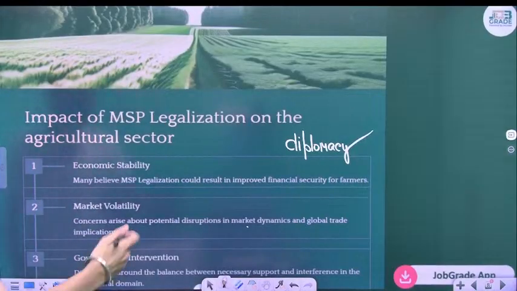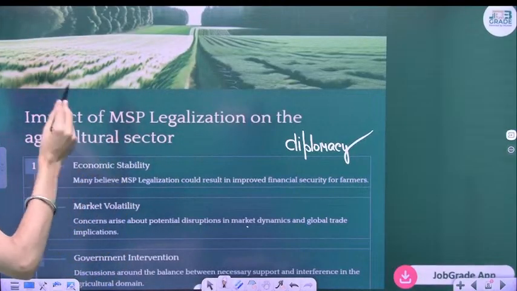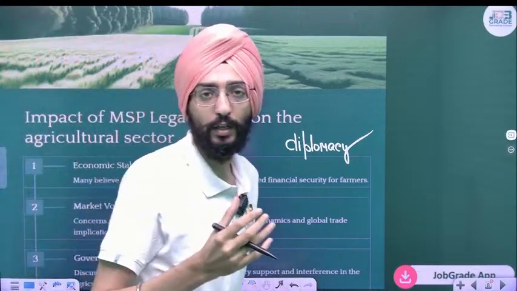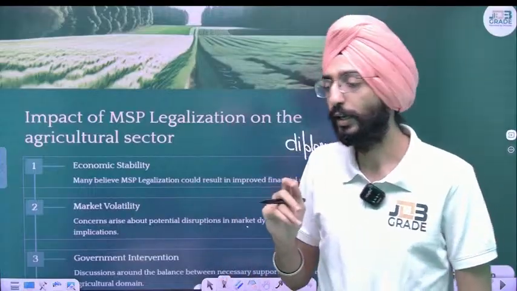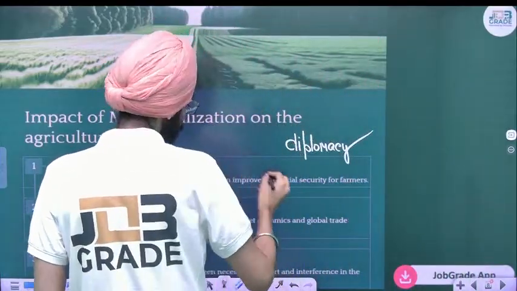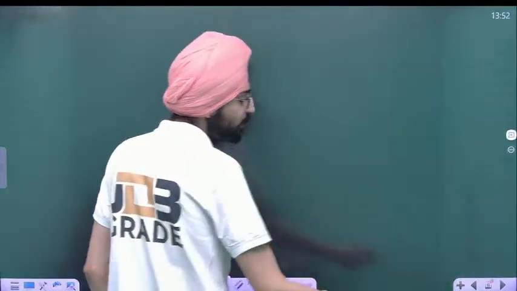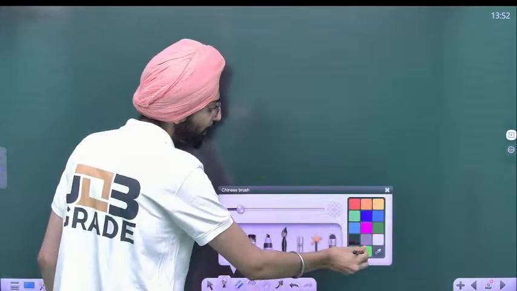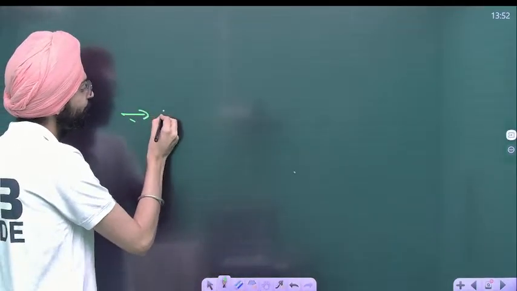Again, sir, impact of MSP legalization on the agriculture sector. So one of the other impacts that is very prominent of subsidies is that when you offer subsidies, farmers will be encouraged to grow only wheat and rice. Eventually, it will lead to a practice of what we call monoculture.